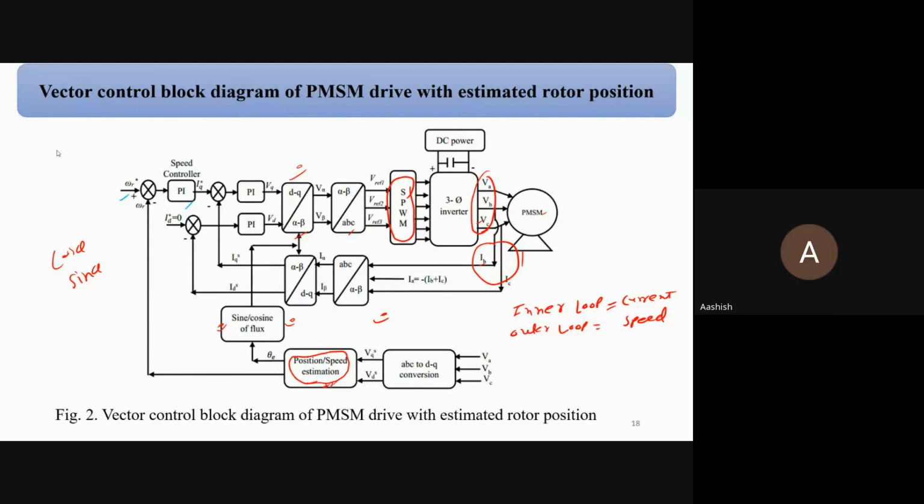Yes, there you have taken theta also into that block, in the position speed estimation. So theta, DQ to ultimately our alpha beta target block. We have to estimate this theta, correct? And how can we estimate this theta?